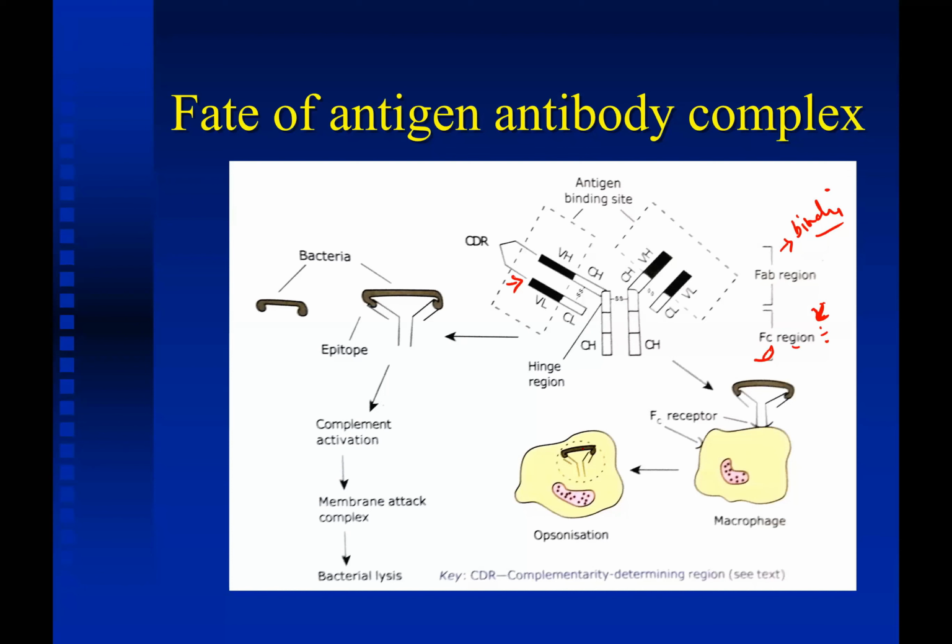Or the second thing which may occur is when the antigen attaches to the antibody, or the epitope attaches to the antibody, there is activation of the complement. Because of the activation of the various complements, that is C5, 6, 7, 8, and 9, there is formation of a membrane attack complex, and this leads to the bacterial cell lysis. Okay, so this is the fate of antigen antibody complex.